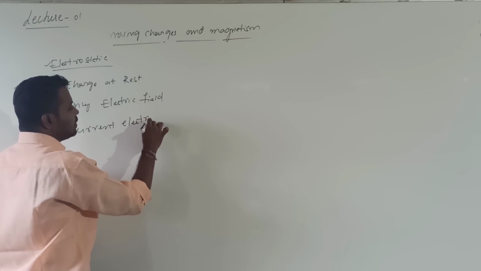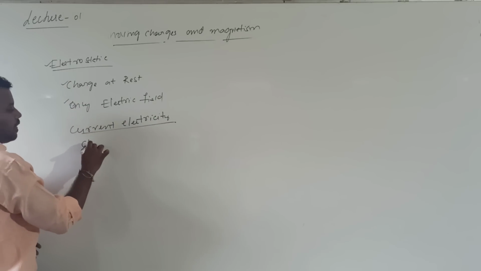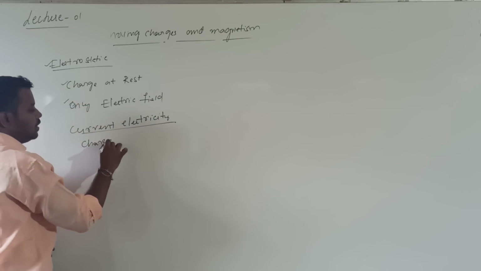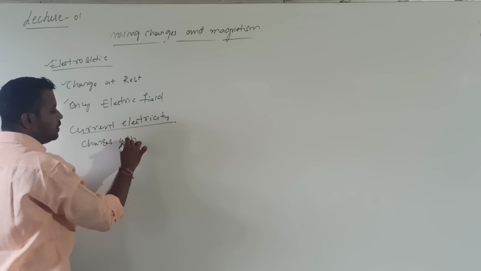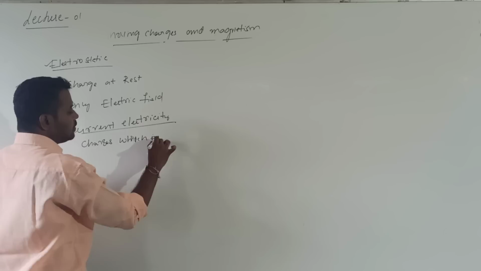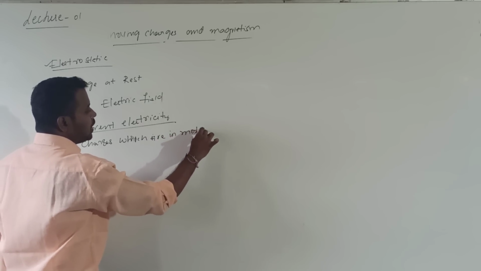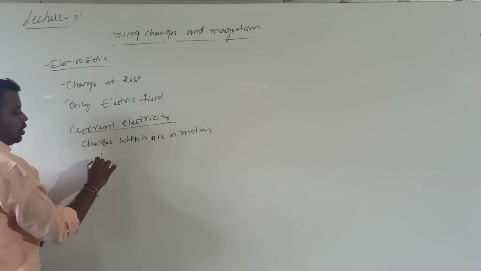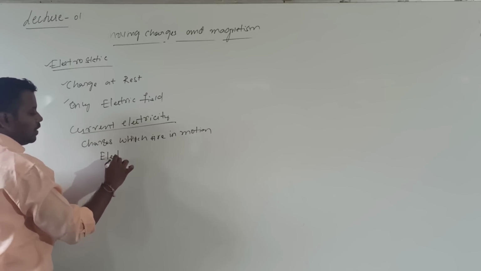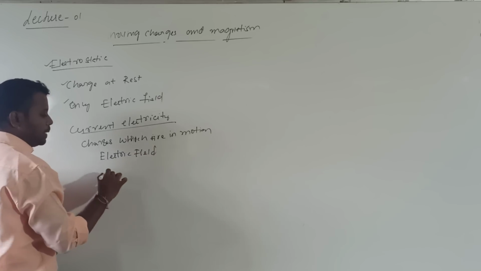Whereas in current electricity, we discussed the charges which are in motion. Charges in motion produce not only an electric field but also a magnetic field.